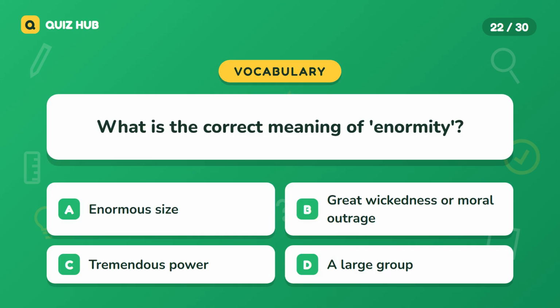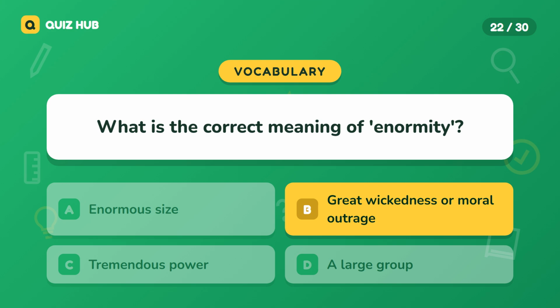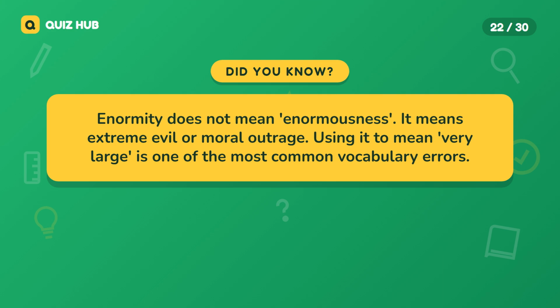Question 22. What is the correct meaning of enormity? A. Enormous size. B. Great wickedness or moral outrage. C. Tremendous power. D. A large group. The correct answer is great wickedness or moral outrage. Enormity does not mean enormousness. It means extreme evil or moral outrage. Using it to mean very large is one of the most common vocabulary errors.